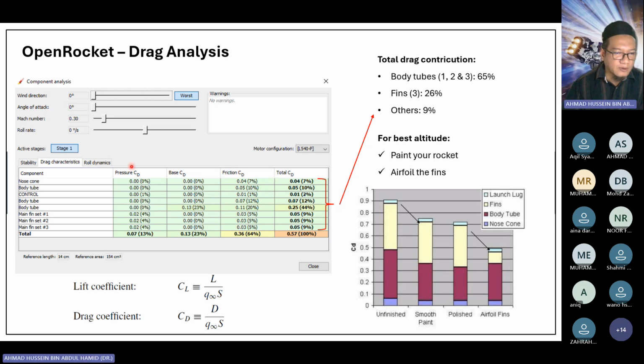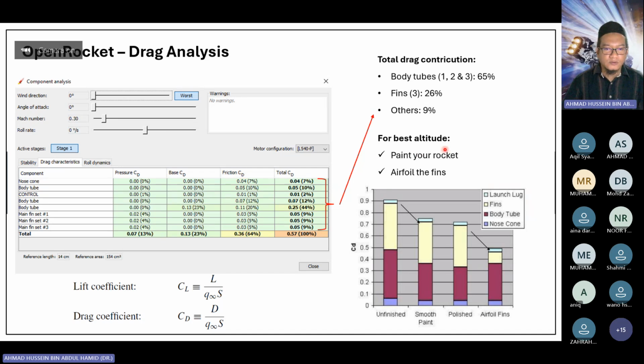And then in terms of the type of drag, if you look at the body tube, pressure drag is 0 because there is no flow separation within the body tube. So there's no pressure drag, no base drag, and it mostly comes from the friction. Same goes with the body tube too, mostly from the friction. And then at the aft of the body tube, of course there are the base drags, these two, 23%, but another 20% comes from the friction drag. So most of the drag is friction drag, 64%. So the question is, how can we minimize this friction drag?